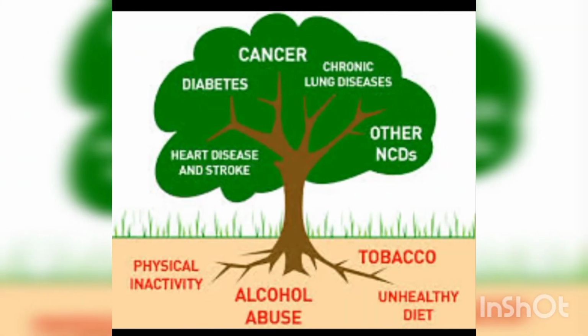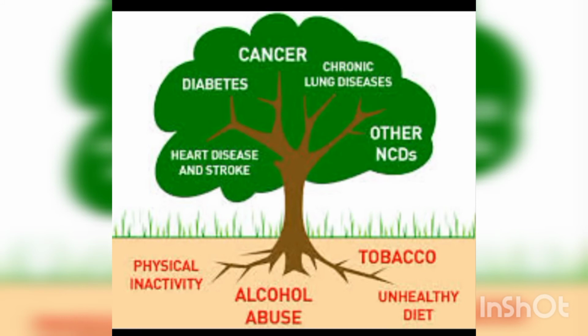Next, we have non-communicable disease. What is non-communicable disease? Here you can see a tree, and the tree shows different diseases. Can you see this? Diabetes, cancer, chronic lung diseases, heart diseases, stroke, etc. Or physical inactivity, alcohol abuse, then tobacco use. So these are all non-communicable diseases.